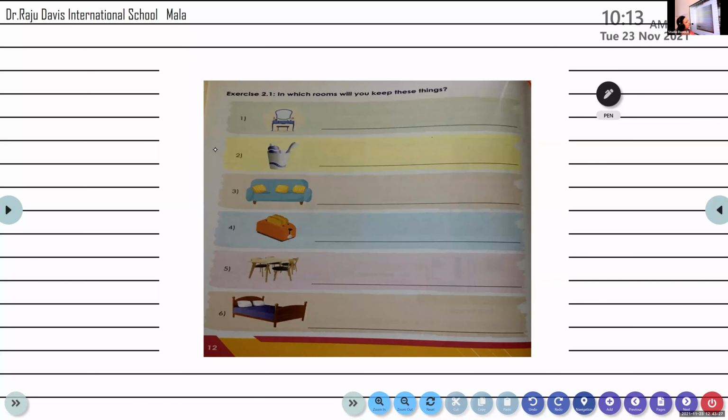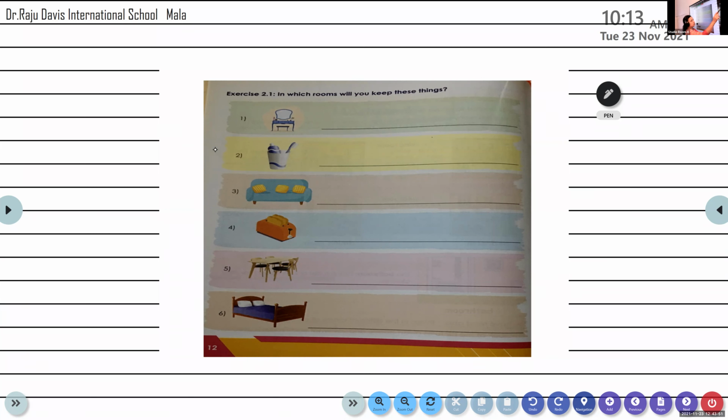Anybody else wants to try? Ansel, I saw you raising your hand. Ansel, try. What is it called? Dressing table. Very good. It is called the dressing table. In which room is it kept? In which room is the dressing table placed or kept?